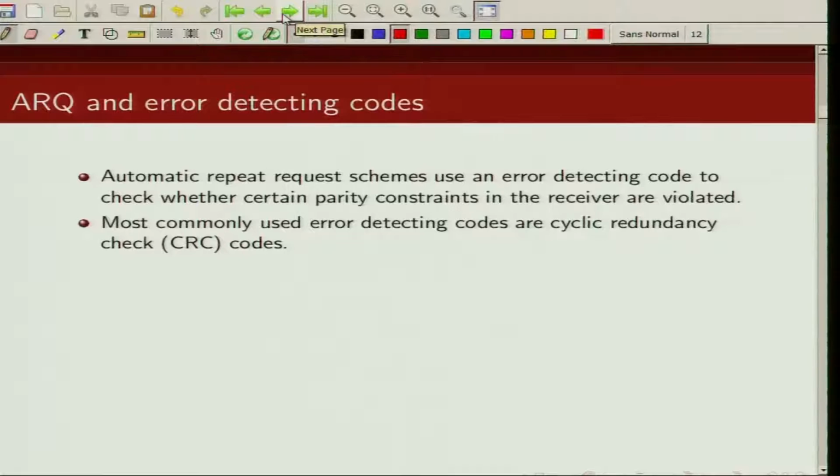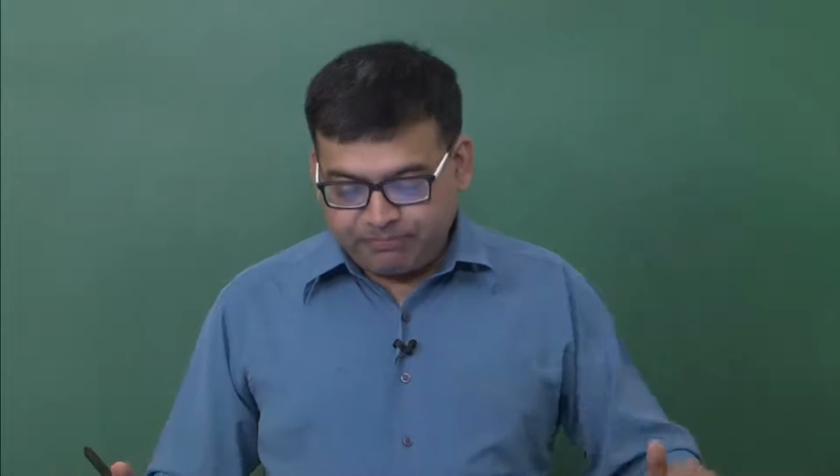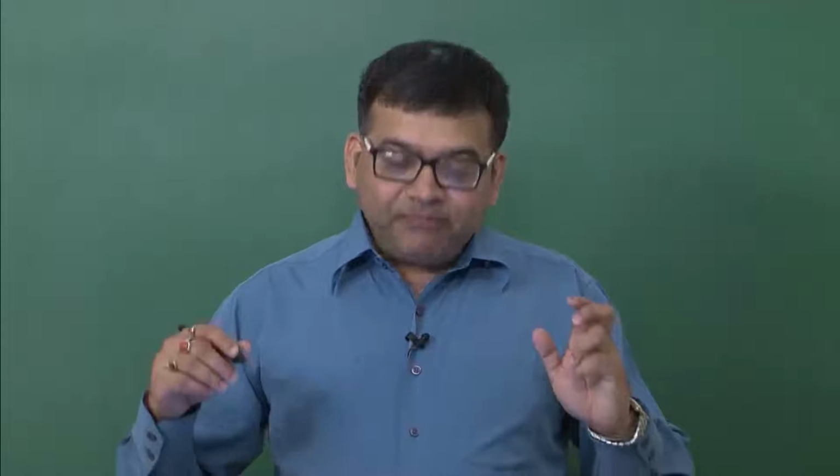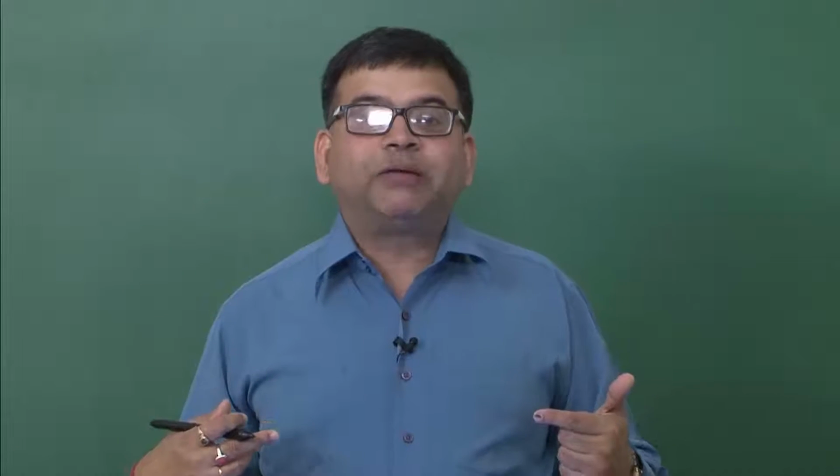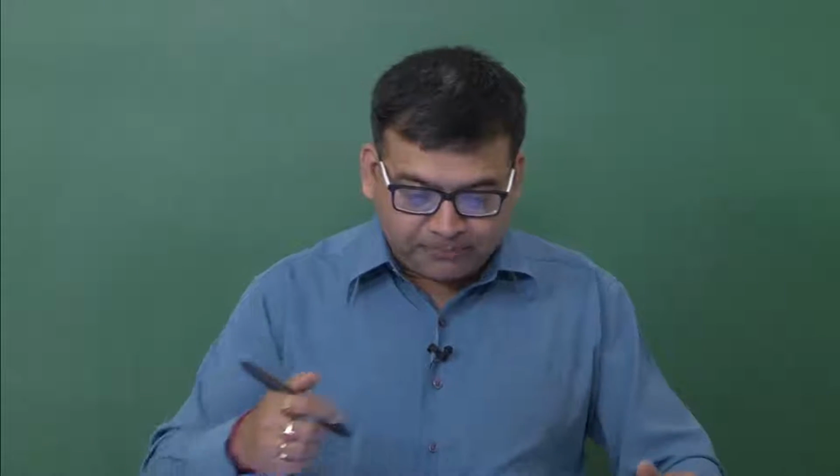One of the most commonly used error detecting codes in ARQ applications is CRC, cyclic redundancy check codes. CRC codes are very popularly used for ARQ applications. We encode our information sequence using CRC codes and send it over the channel, and then using those additional parity bits at the receiver we find out whether the bits have been received correctly or not.